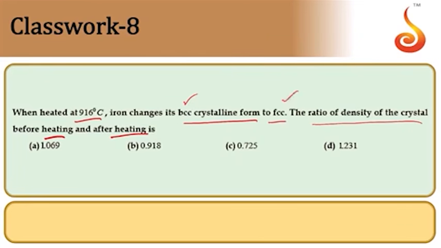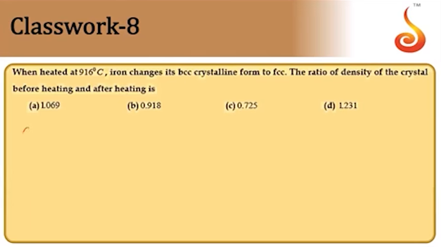Density formula D is equal to Zm by a cube into N. So in the ratio of densities, molar mass and Avogadro's number remain the same, so we require only Z and a. For BCC structure, the value of Z is equal to 2, and for FCC structure, the value of Z is equal to 4.